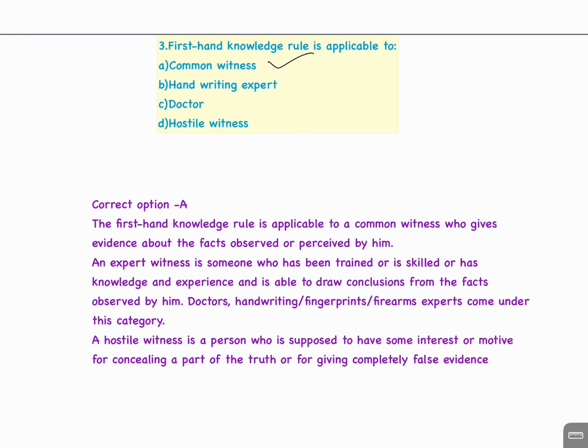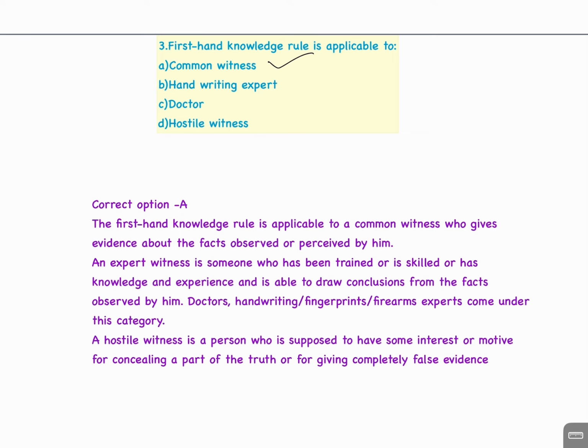An expert witness is someone who has been trained or is skilled or has knowledge and experience and is able to draw conclusions from the fact observed by him. Doctors, handwriting, fingerprint, and firearms experts come under this category. A hostile witness is a person who is supposed to have some interest or motive for concealing a part of the truth or for giving completely false evidence.